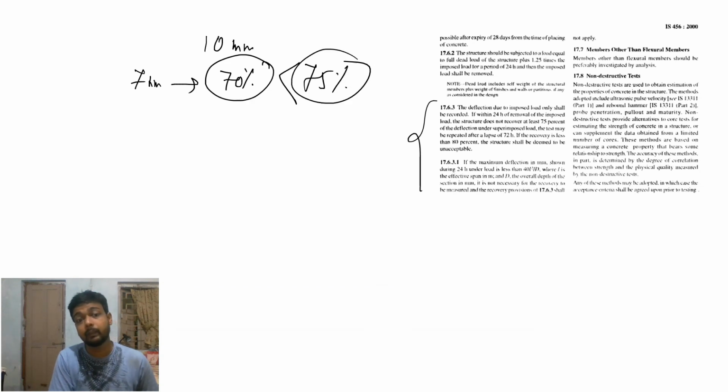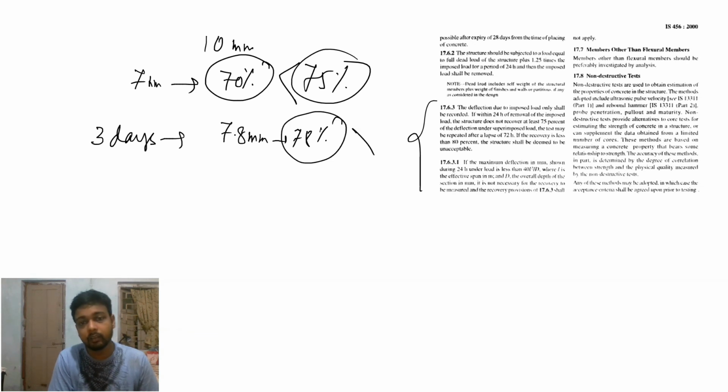At least 75% is required. What will we do? Wait for 72 hours, that means 3 days. If within 3 days the recovery is less than 80%, suppose 80% should be 8 mm but it is 7.8 mm, that means 78%, so there is some issue in the structure.